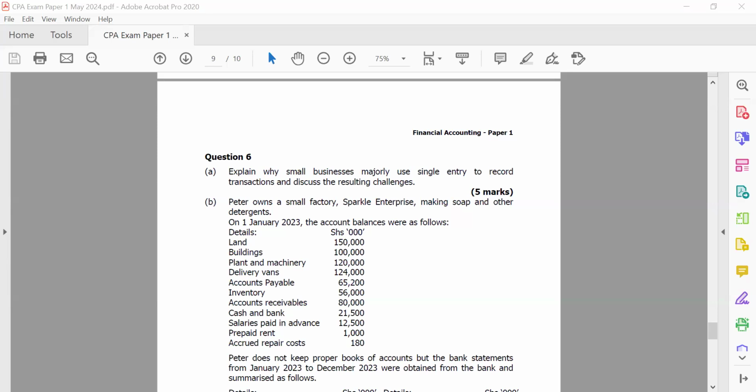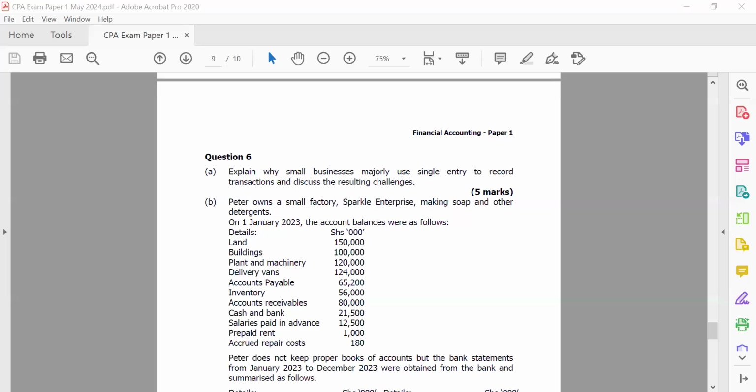So they end up preparing their books of accounts on single entry. And then, of course, let's also say that single entry is also easy to record, because if you've purchased stock, you just get your book and record the stock that is bought. So you're not going again to record it in the cash book and so on. So it's easy for them to do. If I sell items, I'll just have a sales book. I'll not have again a sales book and then record again in the cash book. So for most business people, this is the direction they take.